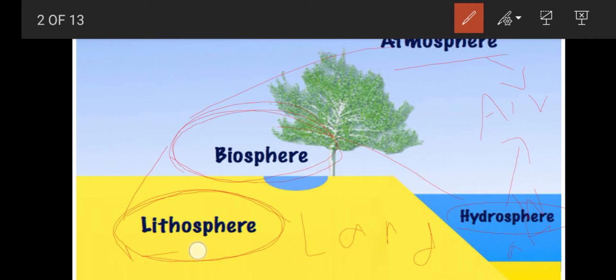What does lithosphere mean? Lithosphere means L for L, land. What does hydrosphere mean? Water. And what does atmosphere mean? A for A, air. And which is the only domain where human beings can survive? That is biosphere, because land, air, water, everything meet only in the domain known as biosphere.